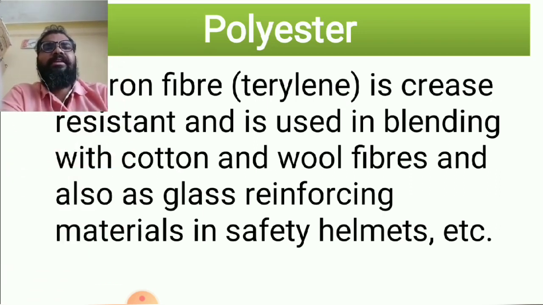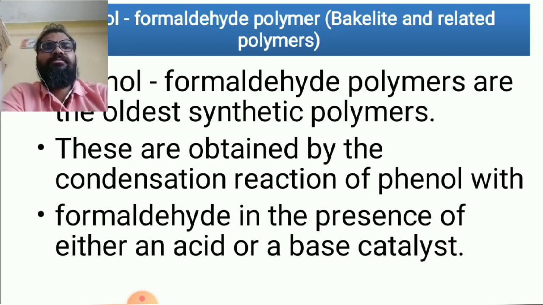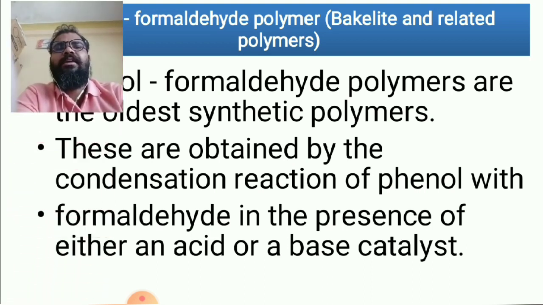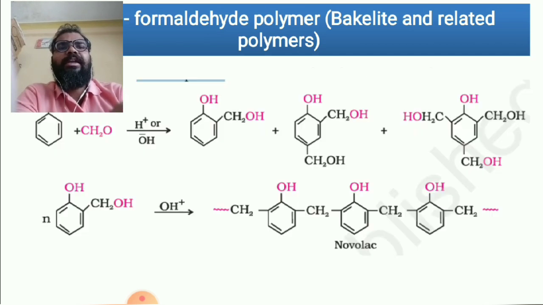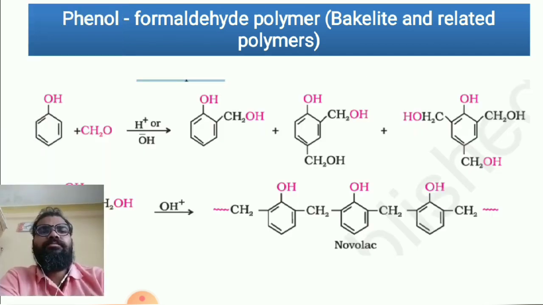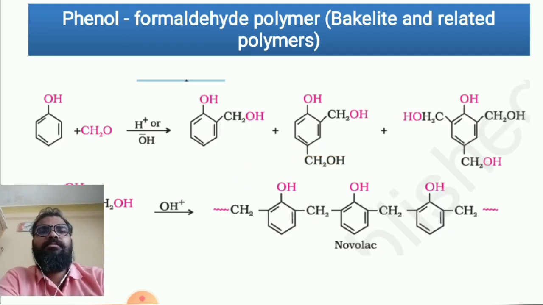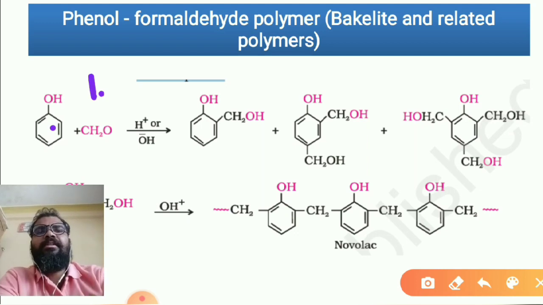Then the next one, that is phenol formaldehyde polymer, bakelite. The phenol formaldehyde polymers are the oldest synthetic polymers. These are obtained by condensation polymer reaction of phenol with the formaldehyde in the presence of either acid or base catalyst. Phenol with the formaldehyde, you can see over here, this is phenol. This one is the formaldehyde, CH2O. Instead of writing HCHO, they have written CH2O, formaldehyde.